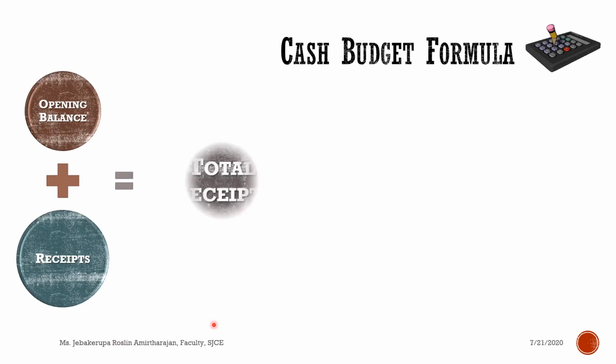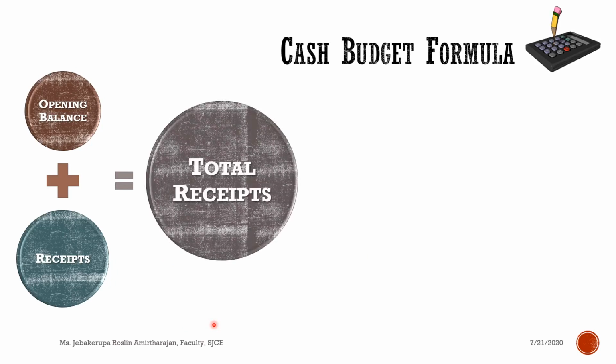When you add the receipts to the opening balance, you get your total receipts. Your total receipts include your opening balance of the particular month. So the first part of the formula is: adding receipts to the opening balance, you get the total receipts.